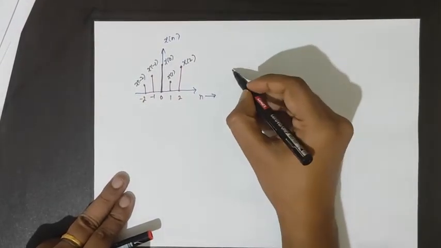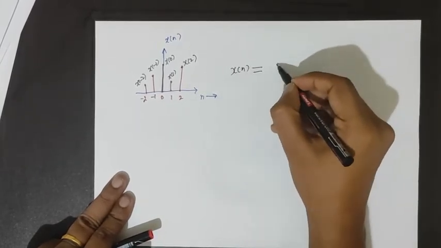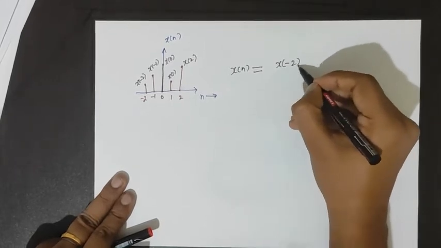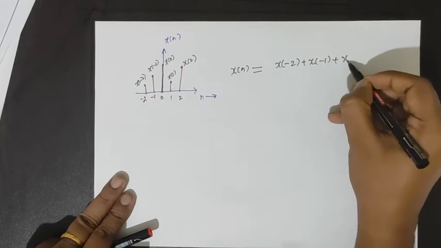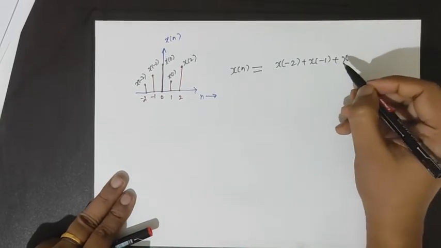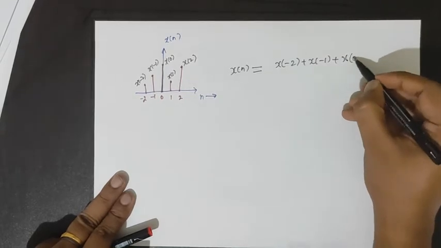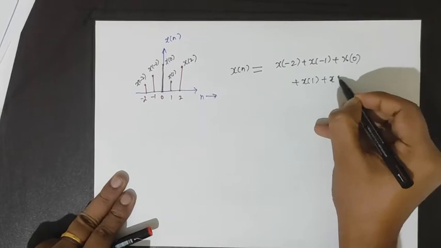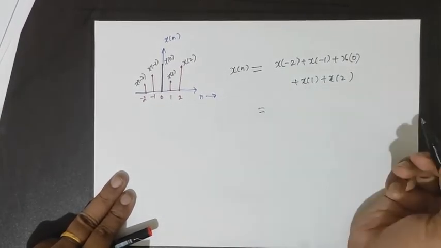So we can write x[n] as x minus 2 plus x minus 1 plus x0 plus x1 plus x2.